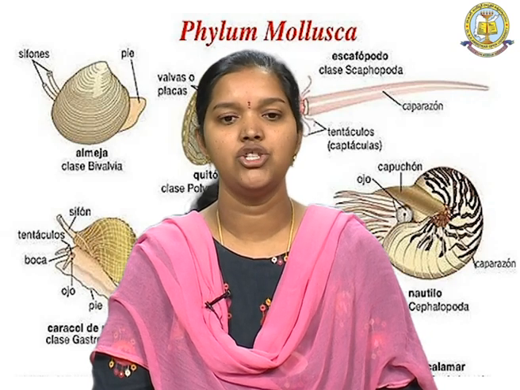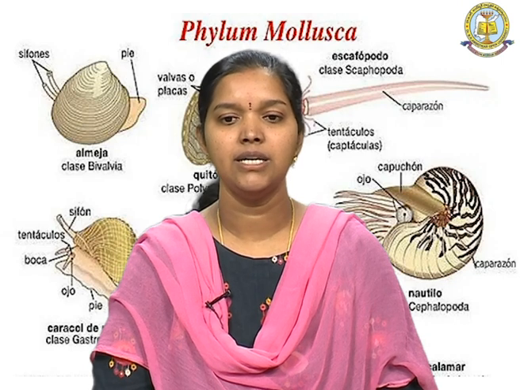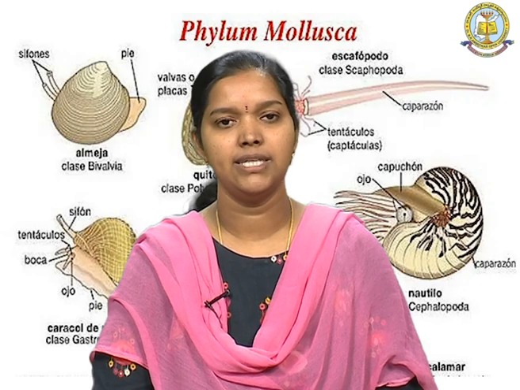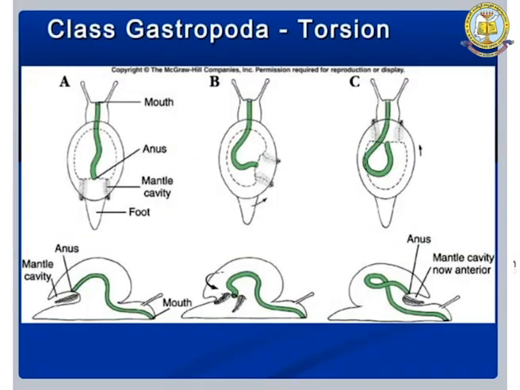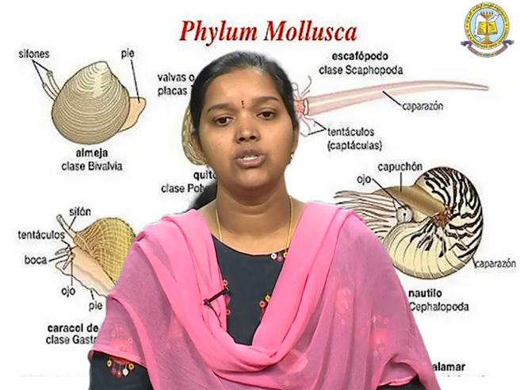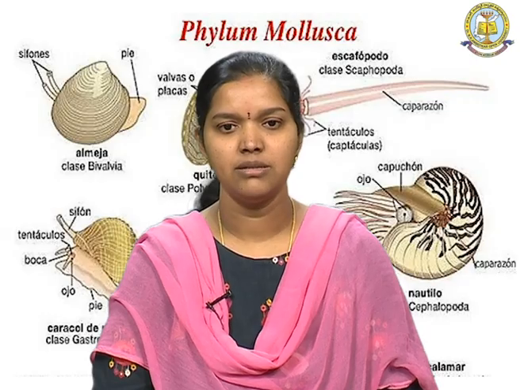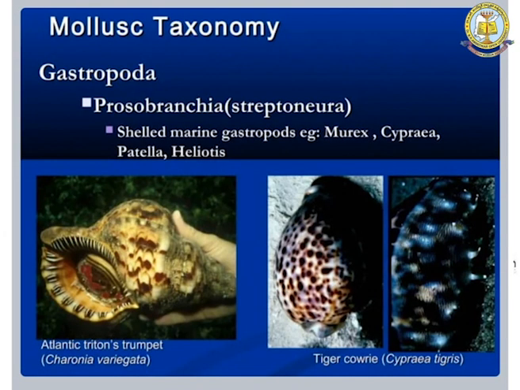In the first image, the anus is present towards the mantle cavity and the mouth is at the other end, whereas in the last image, the anus is bent so that it is coming near, parallel to the mouth, and the mantle cavity is also shifted to the anterior side. They are mostly shelled marine gastropods, and examples are Murex. These are the images of some of the marine gastropods.